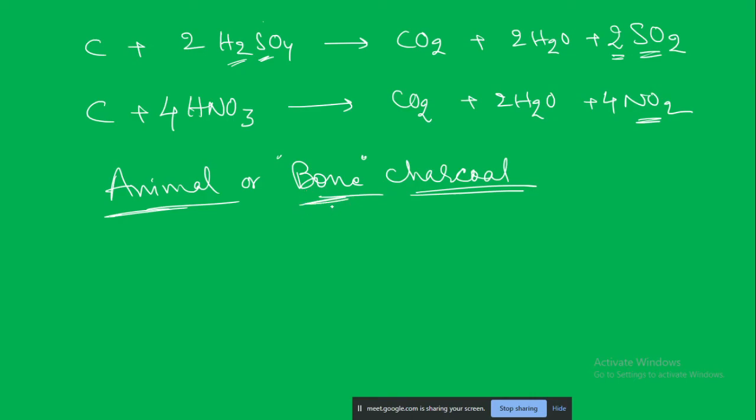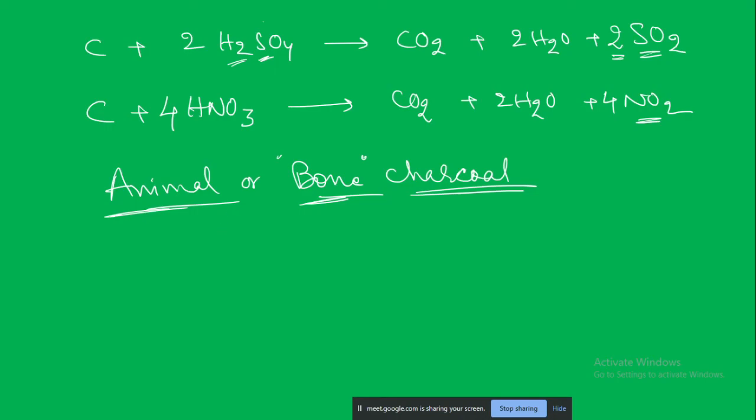Is bone charcoal white in color or black in color? Black, white, black or white. Sir, it is charcoal, then I think charcoal will always be black. Charcoal should always be black, correct? Yes. I think it is an interesting thought. Once you think about it, animal or bone charcoal, whether it can be white or not, you just find out.